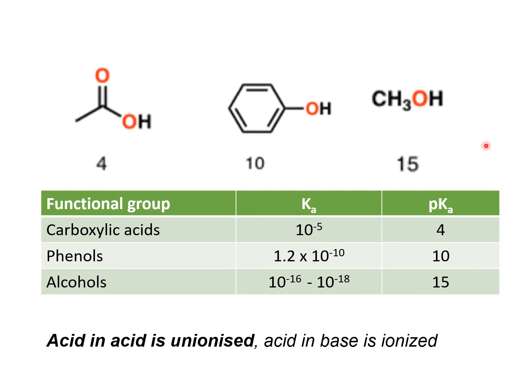The pKa value of alcohols is too far from phenols, and they are so weakly acidic that their acidity is simply ignored when they are used as solvents. But phenols are sufficiently acidic, we can say, because their acid dissociation constant is around 10 raised to minus 10, which is much smaller than that of carboxylic acids.